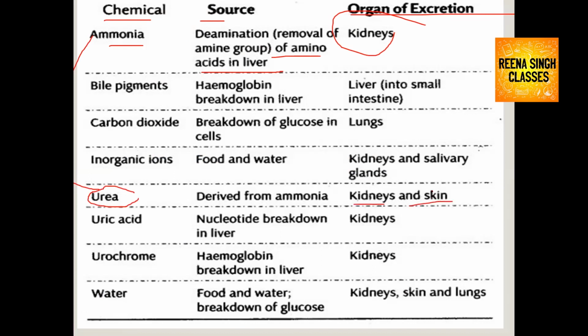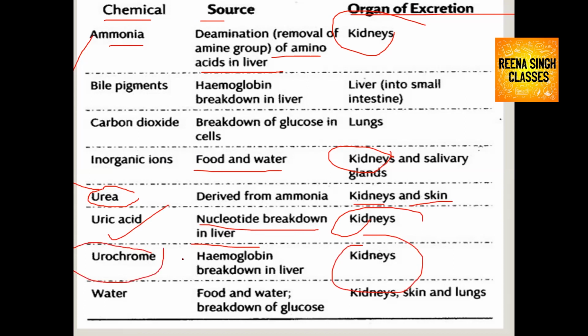Kidneys also help in the excretion of inorganic ions. The source is the food and water which we are consuming. Kidneys also help in the excretion of uric acid, which is formed from the breakdown of nucleic acid in the liver. Kidneys also help in the excretion of urochrome, which is formed from hemoglobin breakdown in the liver. Urochrome is a pigment which is responsible for the pale color of urine. Kidneys also play an important role in excretion of excess water, the water formed from the breakdown of glucose and the food and water we are consuming.